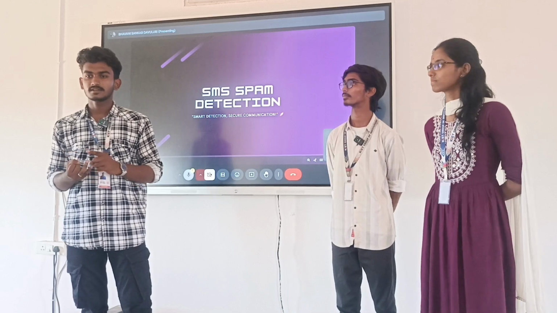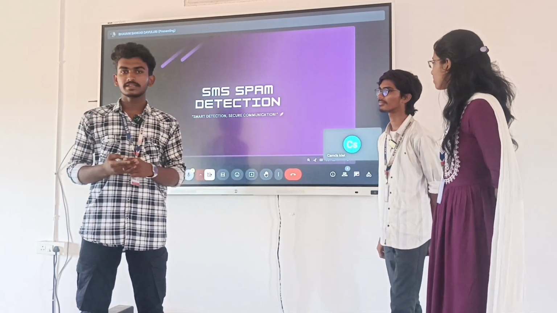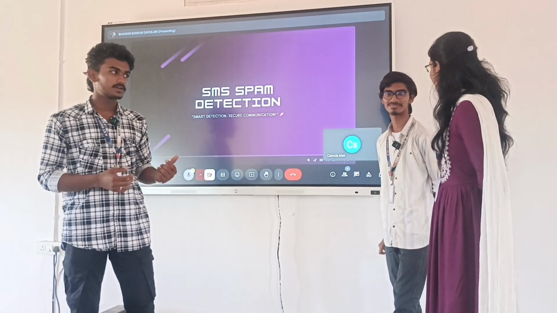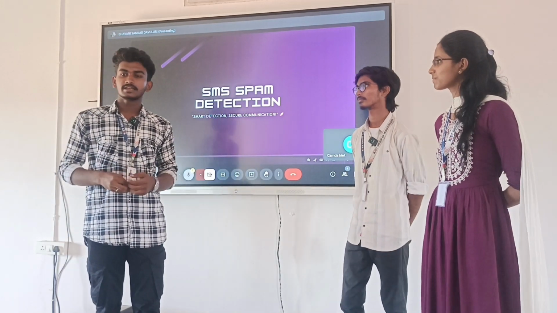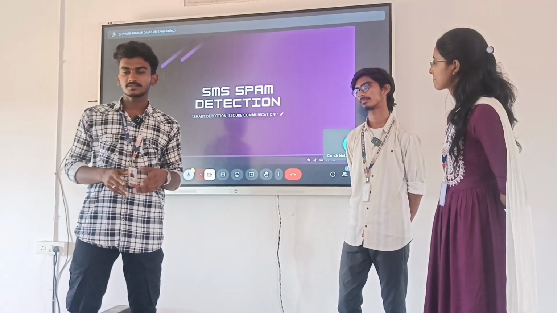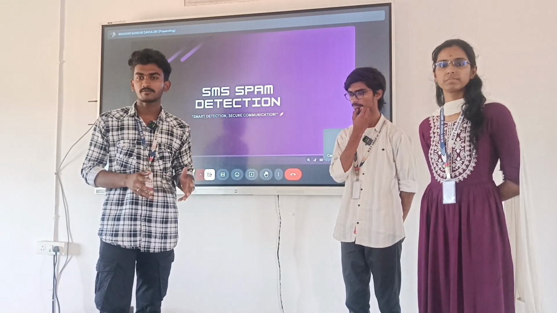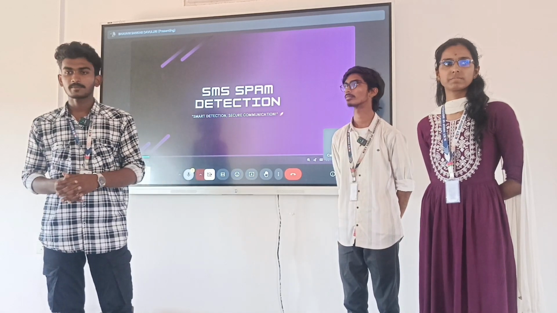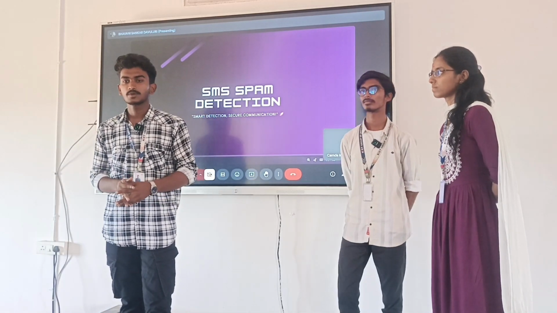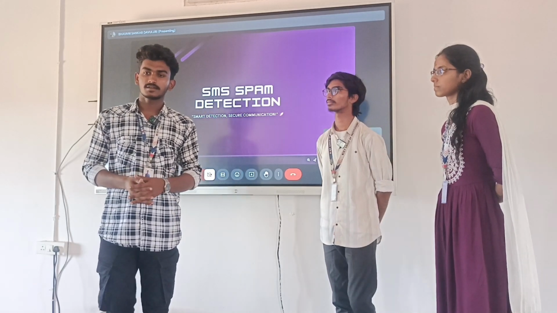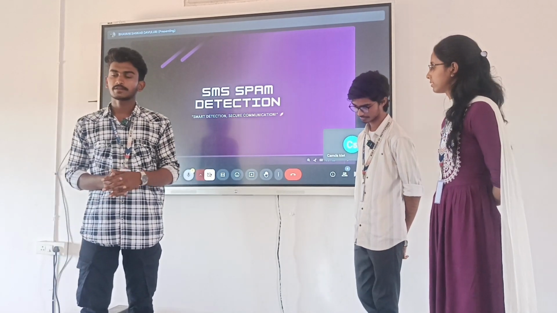Next it identifies the keywords in the SMS, and if any spam keywords are there, it will remove that spam SMS from the inbox and move that spam message to the spam folder. And this SMS spam protection is very important today, because it will be used by everyone.